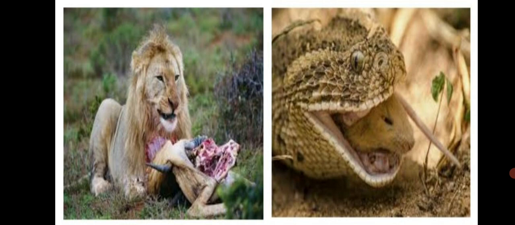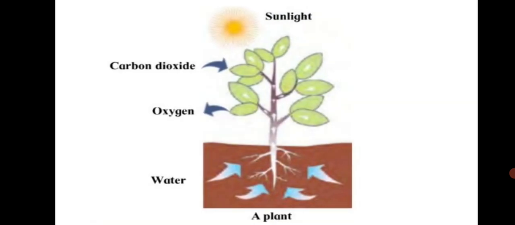These are carnivorous animals. But plants make their own food in the presence of sunlight using water and the carbon dioxide from the air. It means that the plants are the main support of every food chain, because plants prepare their own food and other animals are dependent on plants and other animals. So this way we can say that the most important food in food chain are plants.